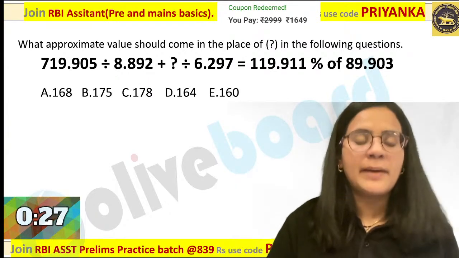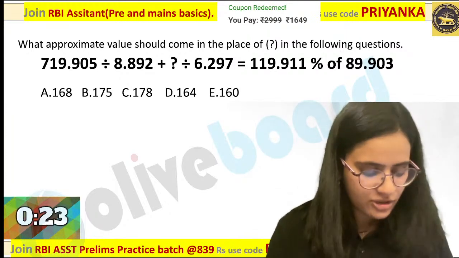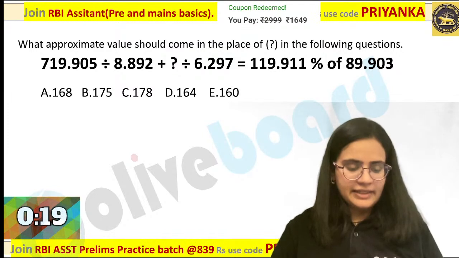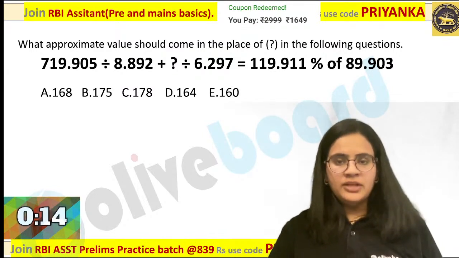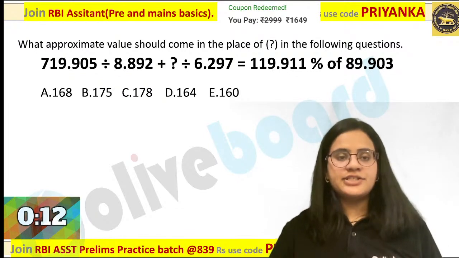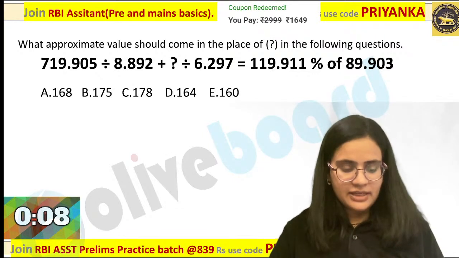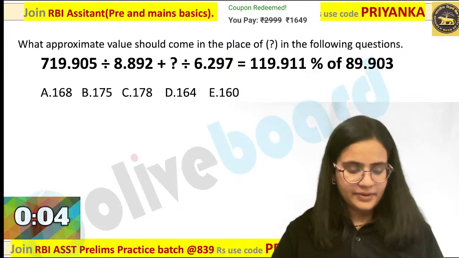Let us quickly move on to the next question over here. Probably last question based on the simplification. Then we will move on to the next section, that is arithmetic section over here. 5 questions based on arithmetic. Let me see who all are getting the answer for this question over here. Can you quickly try this one? Again, you have to follow the single cancellation method over here. Let me see who all are getting the answer in this case. Yes, can you give it a try?